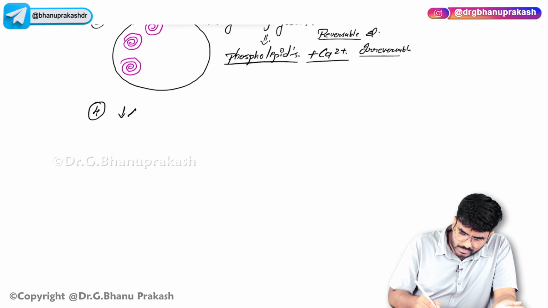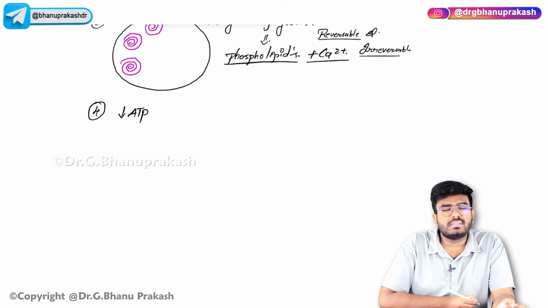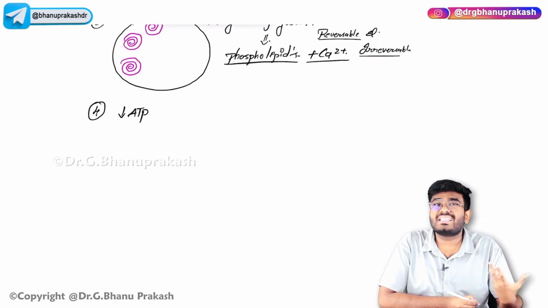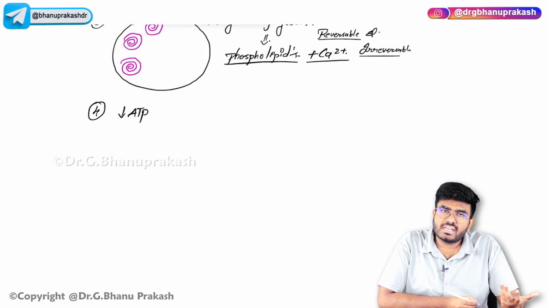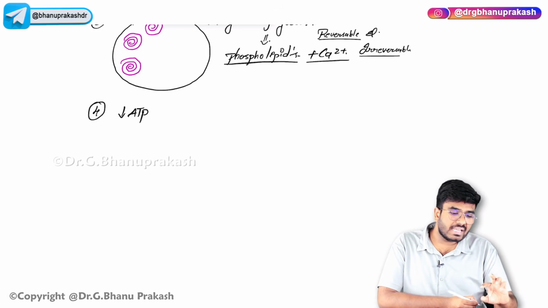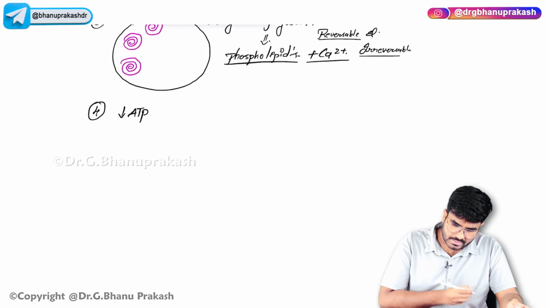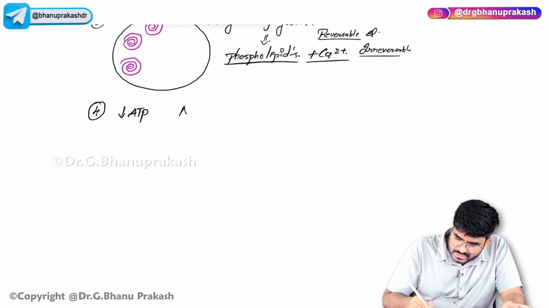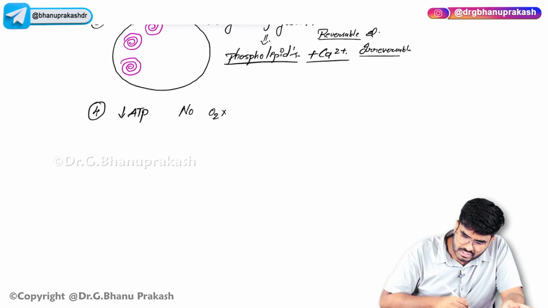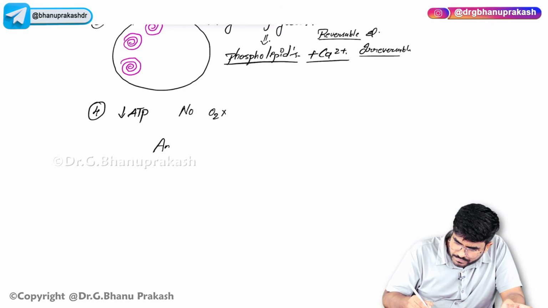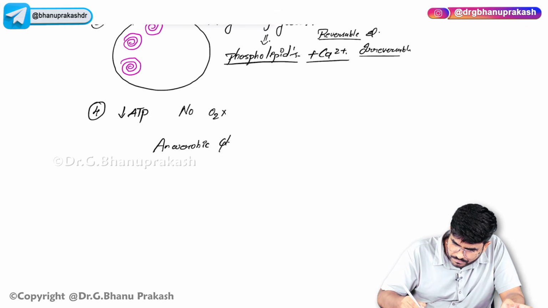See, as the ATP is not available, because oxygen is not there, ATP production is going down. At the end of the day, the cells have to survive. You have to produce the energy. You have to produce the ATP, but oxygen is not available. So, the cell will shift from aerobic glycolysis into anaerobic glycolysis. As there is no availability of oxygen, now cells are shifting into anaerobic glycolysis.